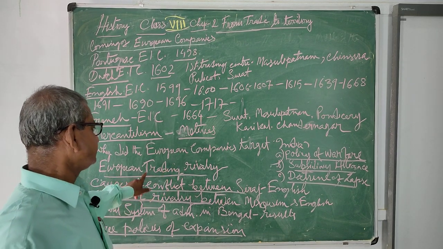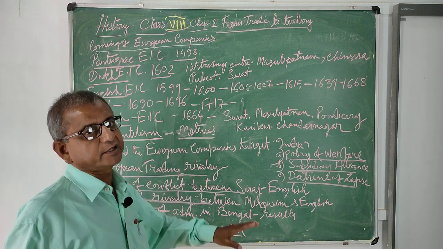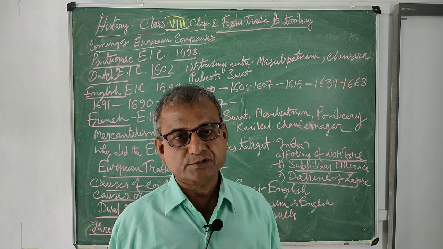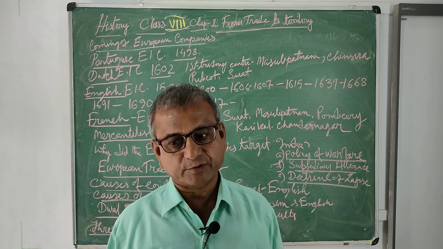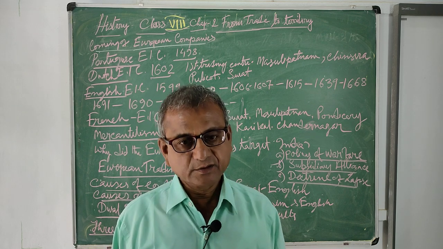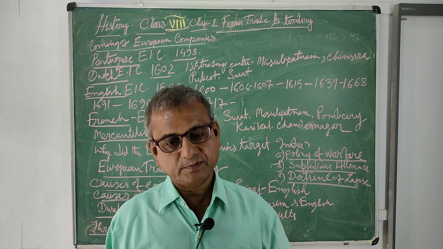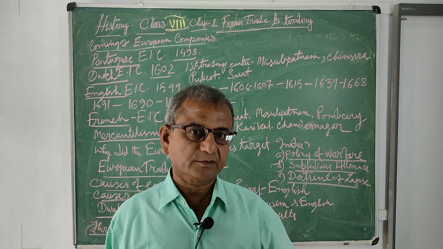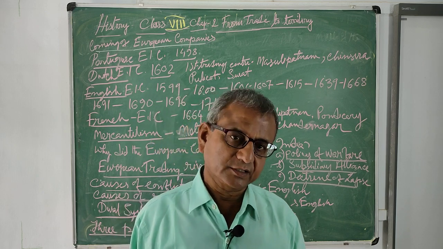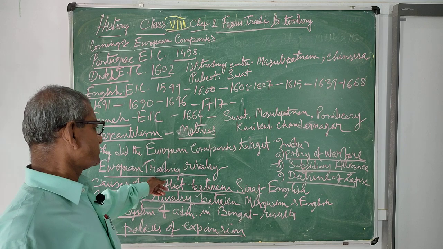Now, naturally, when the European companies came, they were searching for markets. When they produced goods, they were searching for markets to sell their products, and also for new colonies, so that they could get a continuous supply of raw materials to carry on trade, commerce and industrialization.